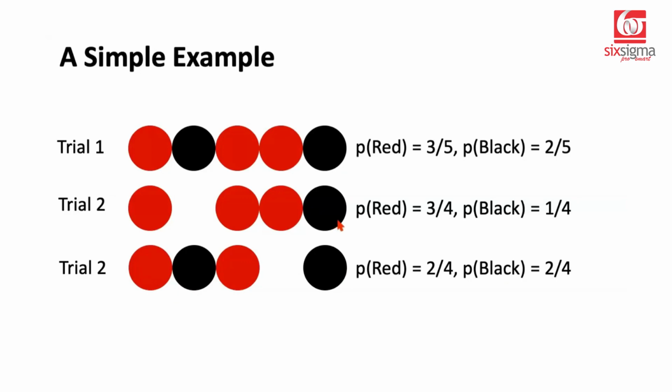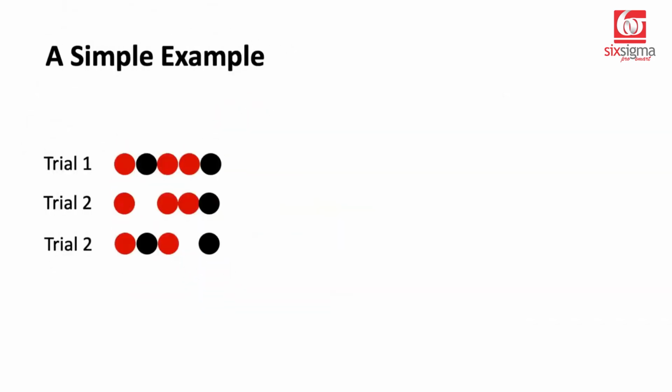So if you see in this experiment, the trial 2 is dependent on the choices made in trial 1. Why? Because the probabilities are changing accordingly. If in the first trial, we would have selected a black ball, the probabilities look a little different. If we would have selected a red ball, the probabilities look different. So there is a dependence that has been introduced. Let's try to solve a problem with the help of this.